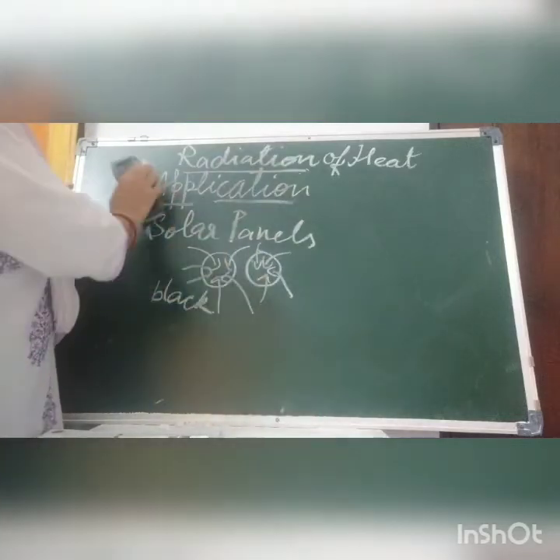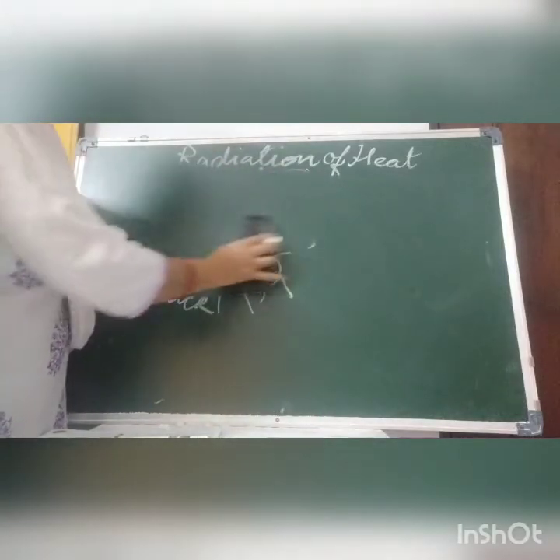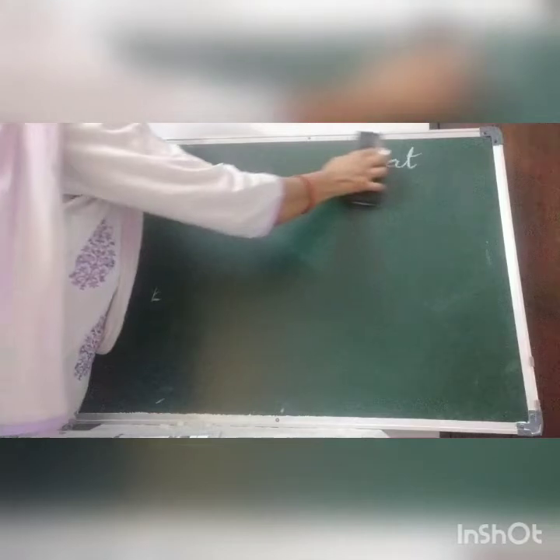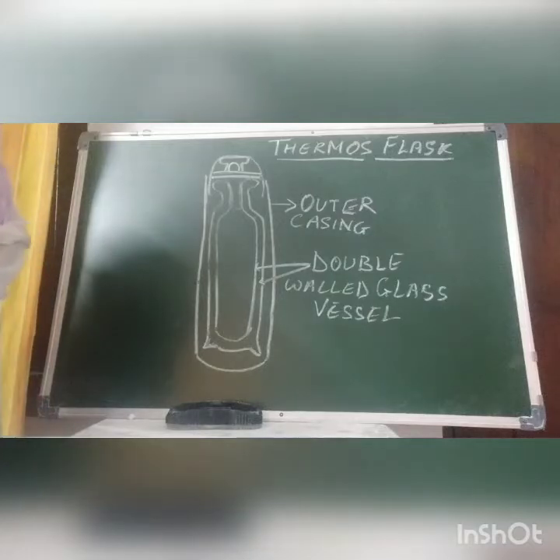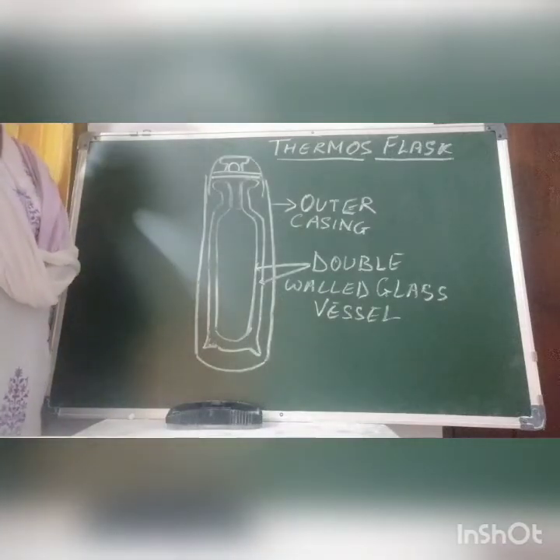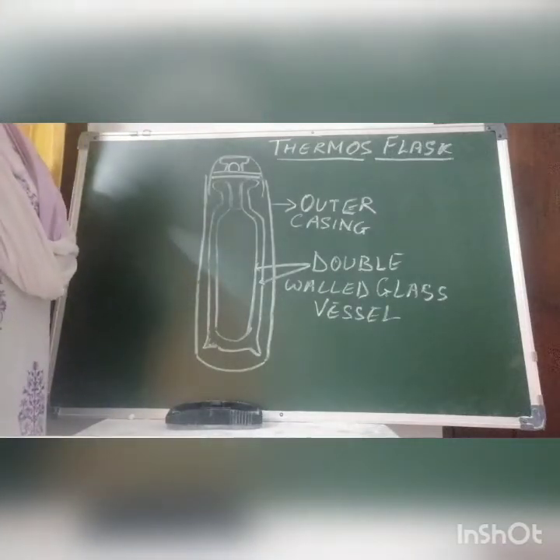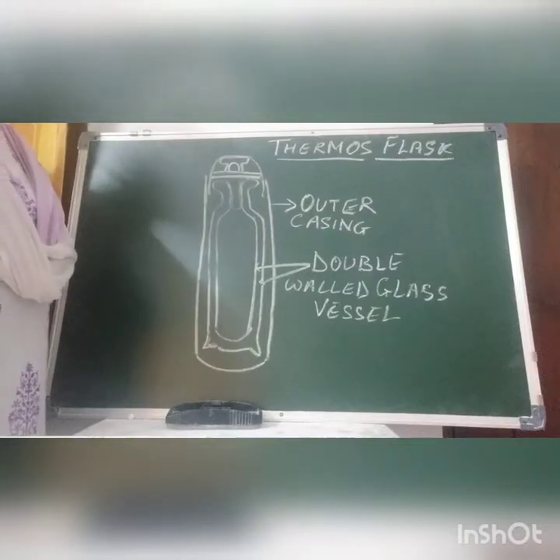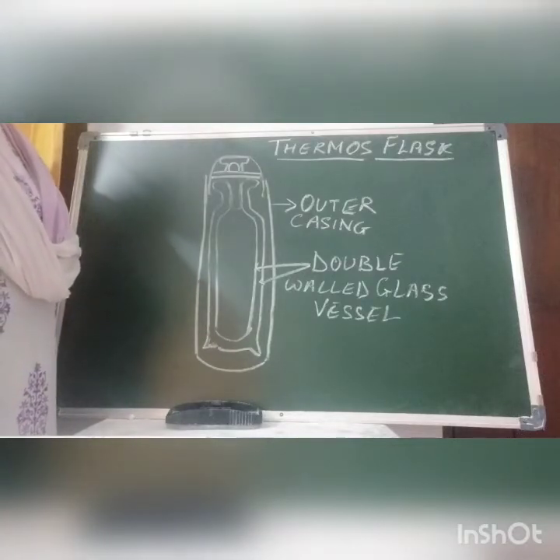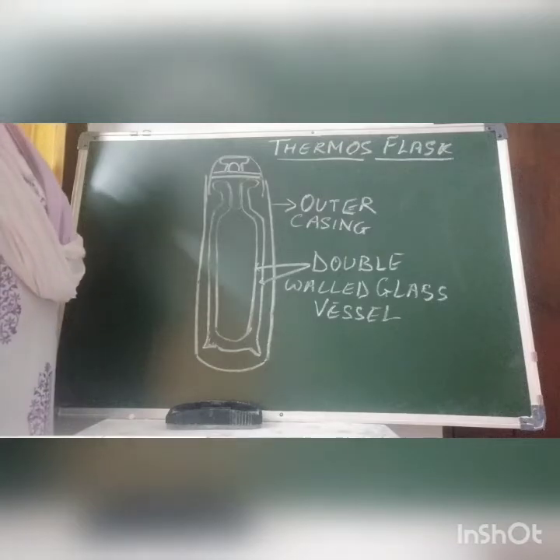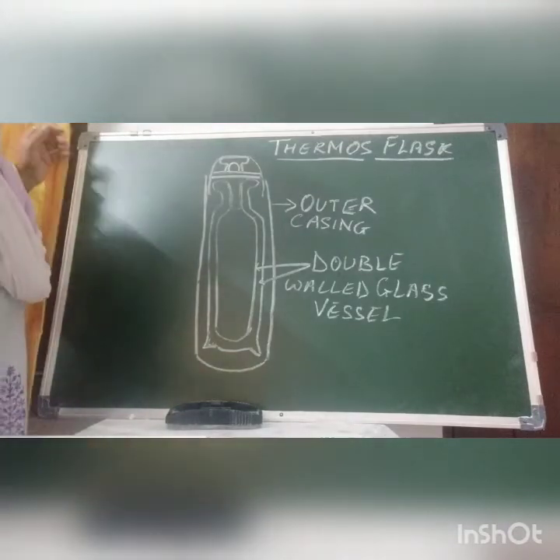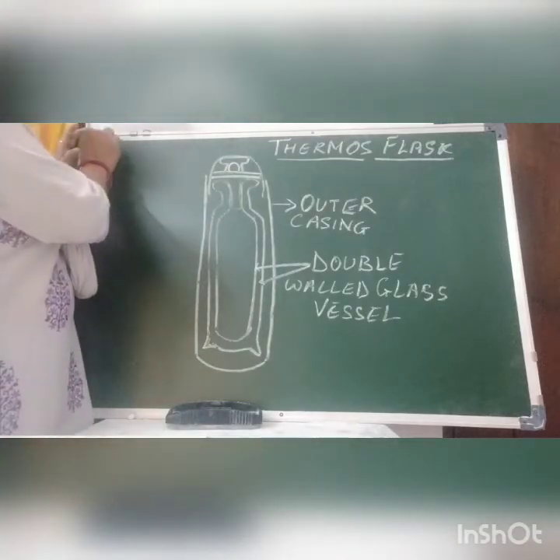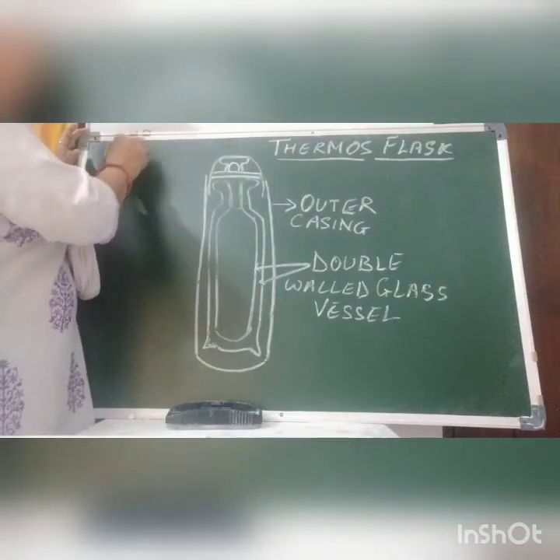Now we are going to discuss how to prevent loss of heat. Children, we have discussed 3 modes of heat transfer. First was conduction, then convection, and then radiation. Now we are going to discuss preventing loss of heat.